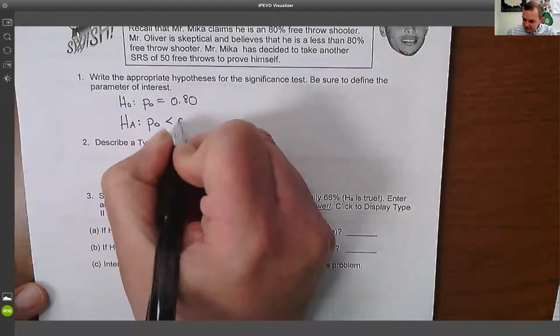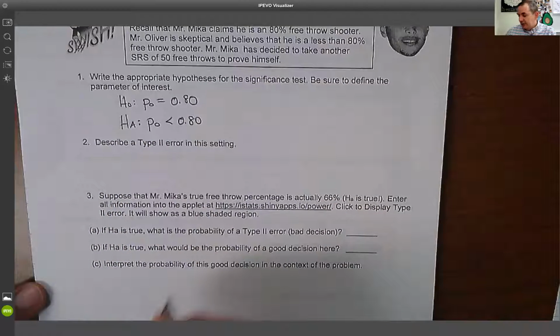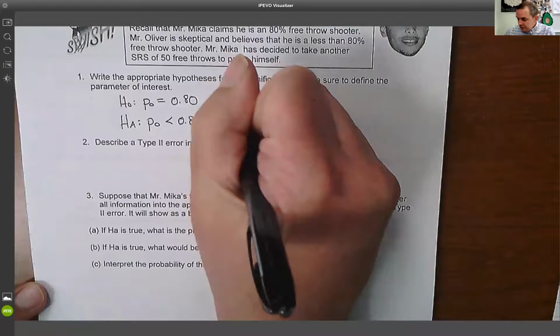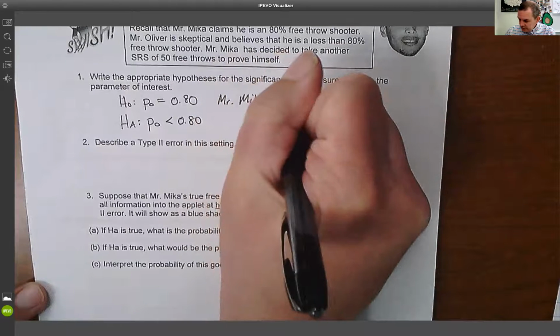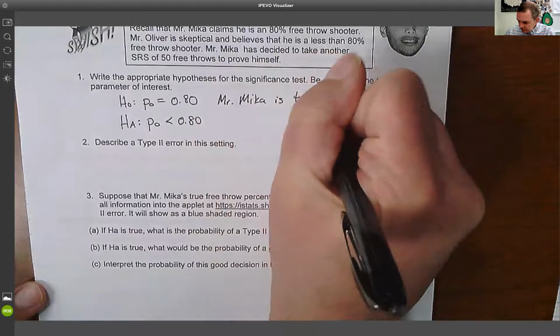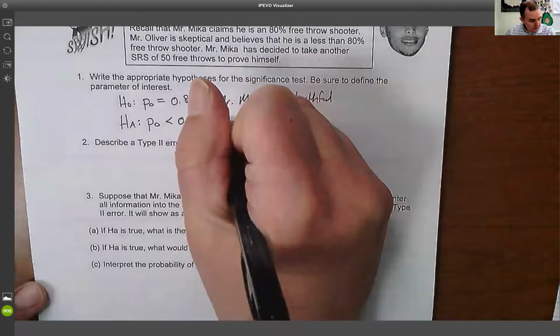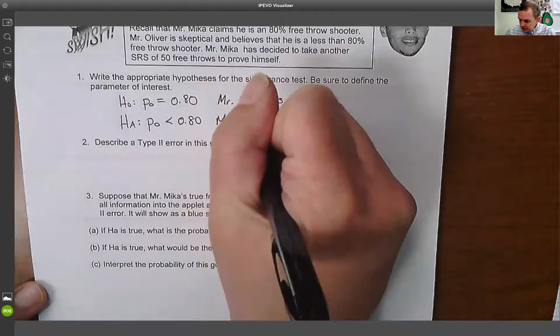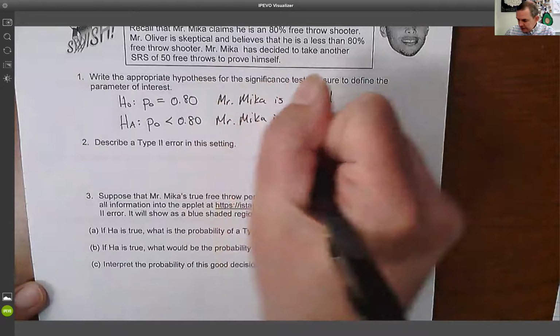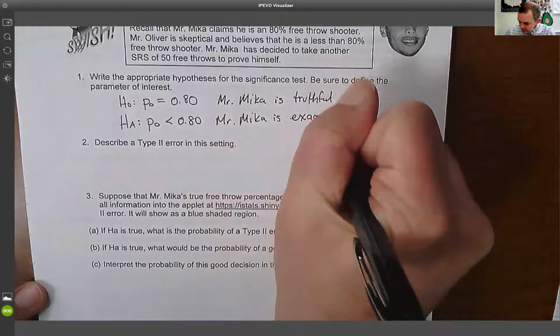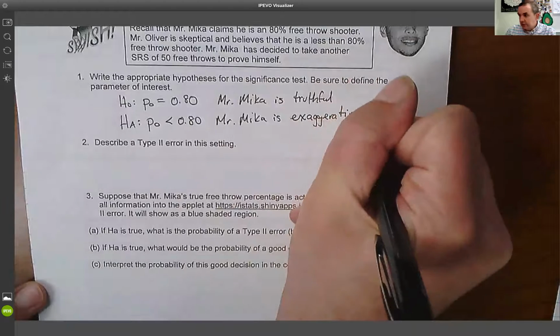I'm claiming that he's less than 80. So this one is Mr. Micah is truthful. This one is Mr. Micah is exaggerating. Okay, so there's my null and my alternative.